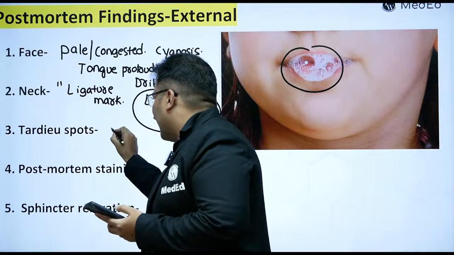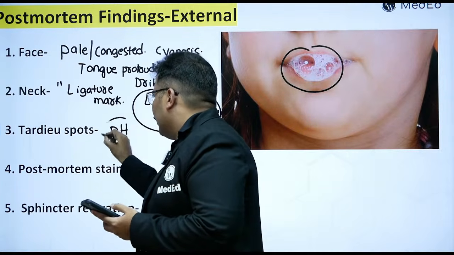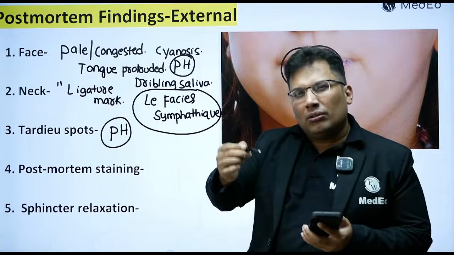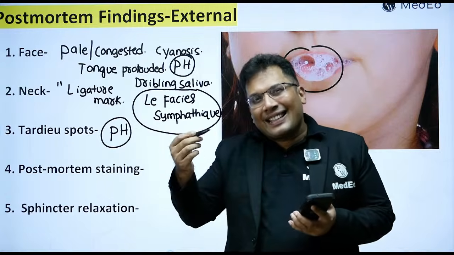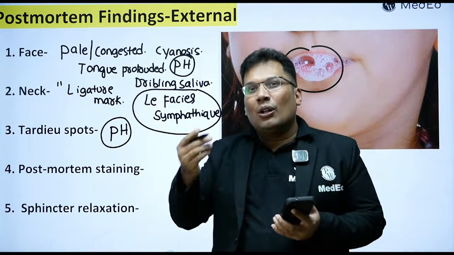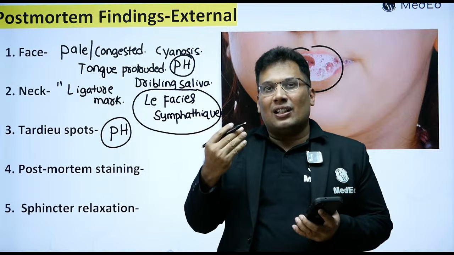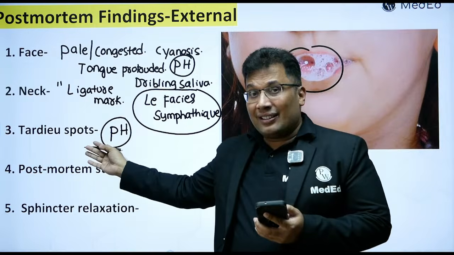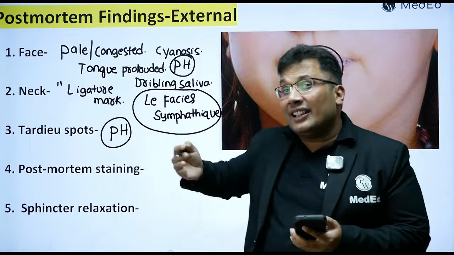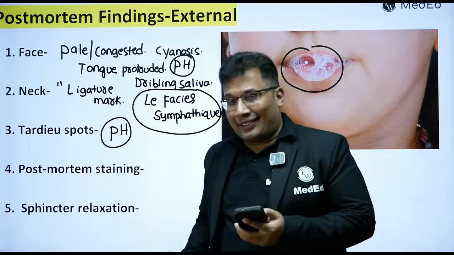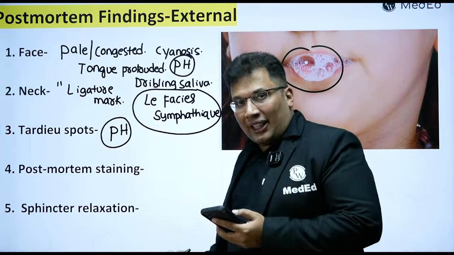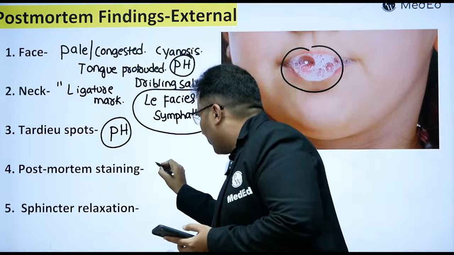Tardieu spots, basically petechial hemorrhages, small pinhead-sized petechial hemorrhages over the face and conjunctiva. So they are known as Tardieu spots. They are non-specific. They can be seen in scurvy, thrombocytopenia, and other conditions. Yes. Then postmortem staining. Postmortem staining is normally in the lower limbs.